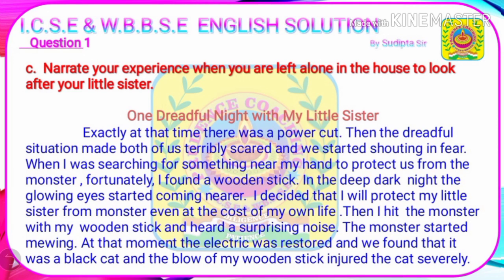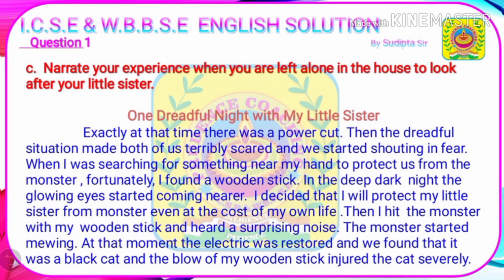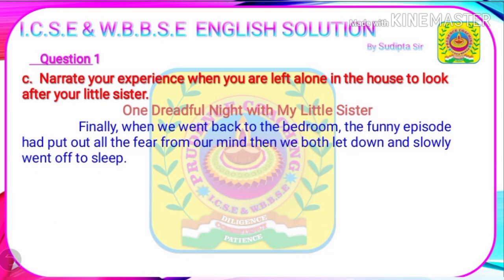When I was searching for something near my hand to protect us from the monster, fortunately I found a wooden stick. In the deep dark night, the glowing eyes started coming nearer. I decided that I will protect my little sister from the monster even at the cost of my own life. Then I hit the monster with my wooden stick and heard a surprising noise. The monster started mewing. At that moment, the electricity was restored and we found that it was a black cat, and the blow of my wooden stick had injured the cat severely.